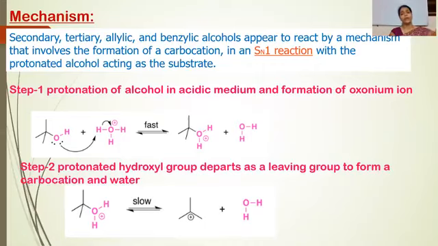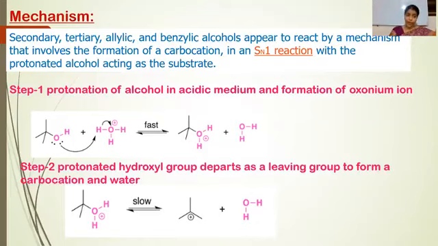That's why this reaction is substitution nucleophilic unimolecular, or SN1 reaction, because the rate determining step of the reaction is the formation of carbocation, with the protonated alcohol acting as the substrate. First step is the protonation of alcohols in acidic medium and formation of oxonium ion.